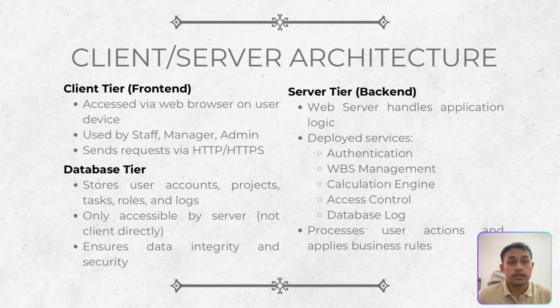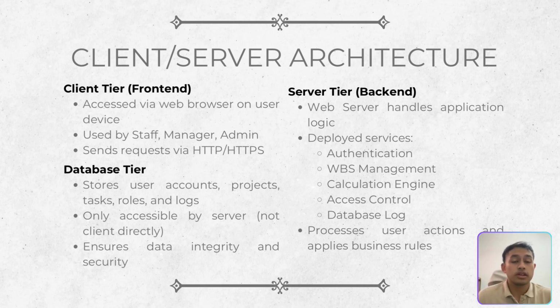Next, we go into the server tier. The web server is the core of the application. It hosts all the back-end services and business logic components, including authentication service, WBS management service, calculation engine, access control, and database log service. Each of these components is responsible for a specific function, for example, verifying login credentials, processing task updates, calculating project progress, and also managing user roles. The server receives requests from the client, processes them, and sends the appropriate response back.